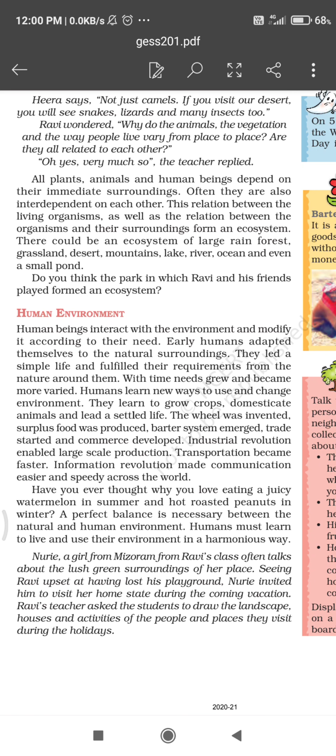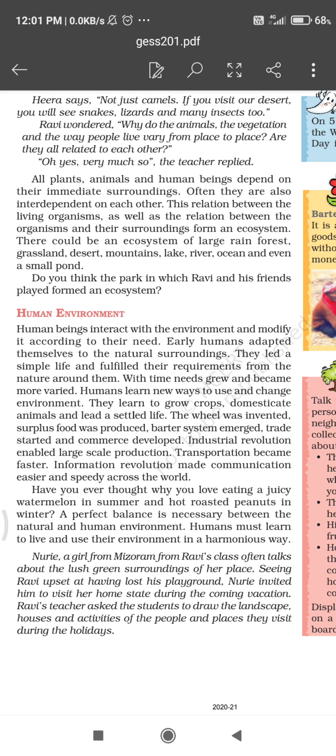So Nuri was inviting Ravi because Ravi was sad. Why was Ravi sad? Because at the start of the chapter we have read that Ravi was sad because of the digging up of the ground and loss of soft grass, butterflies, means loss of nature hurt Ravi.